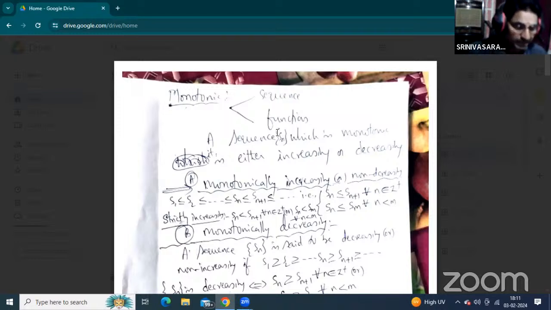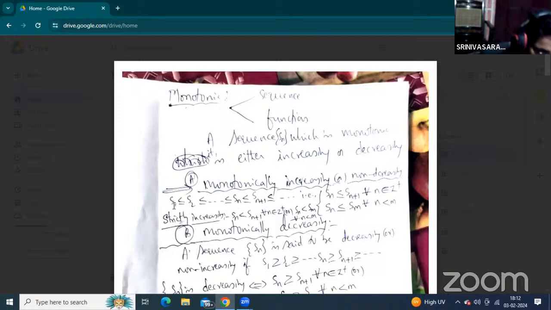That sequence which is monotonic means either increasing or decreasing. What is monotonically increasing? Increasing means non-decreasing. Now here S1 is less than or equal to S2, because those sequences are explained in terms of n being a positive integer, all natural numbers. Put n equal to 1 to write the first term S1, put n equal to 2 to write the second term S2, and so on. Here Sn is less than or equal to Sn plus 1.